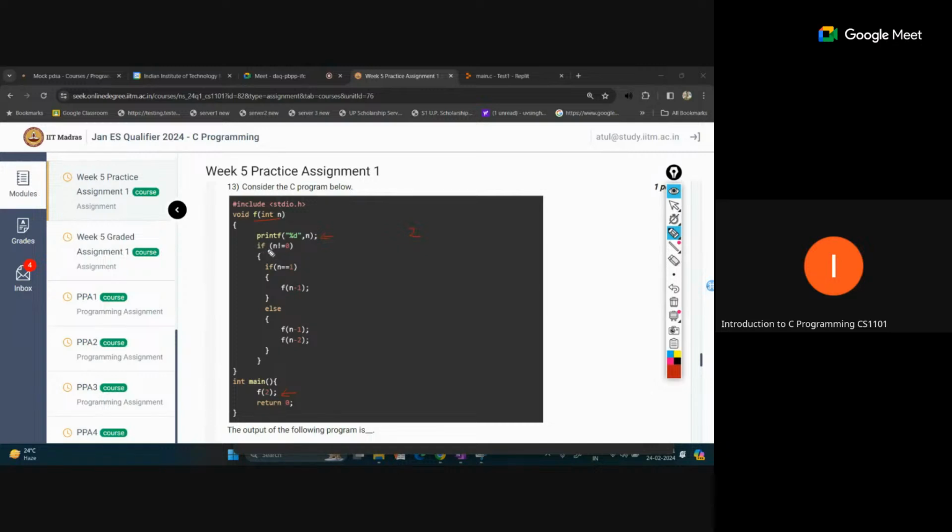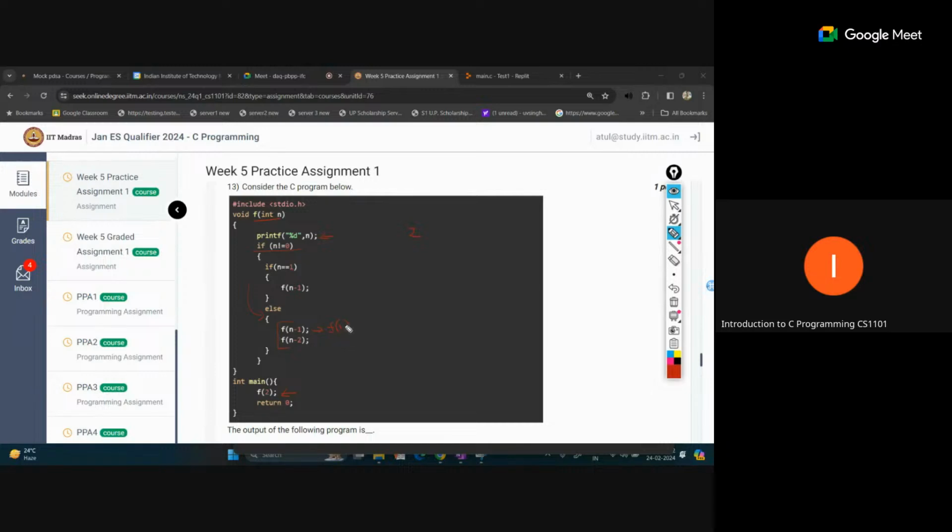After that we check if n is not equal to 0. Yes, n equal to 2, so this is correct and we enter inside. If n equal to 1, no, this is not correct, so we go to the else part, and inside the else part we call the same function recursively again. First is f(n minus 1), so we are passing 1 from this position.